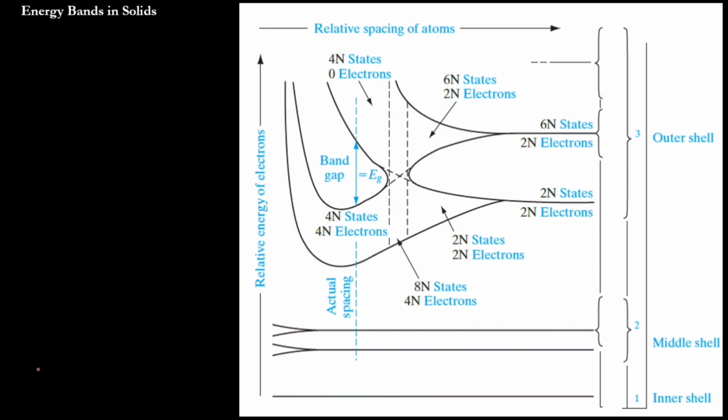Yes. Now that is clear. And here this is the energy band. This is my 1s orbit. This is my 2s, and after 2s it should be 2p.